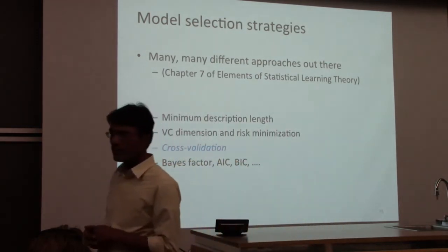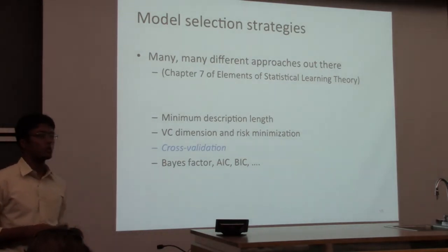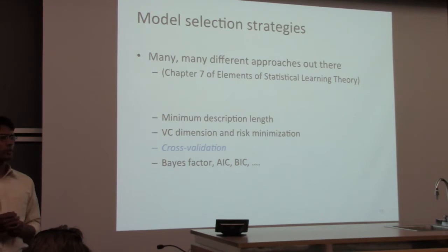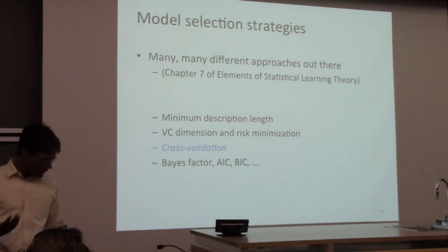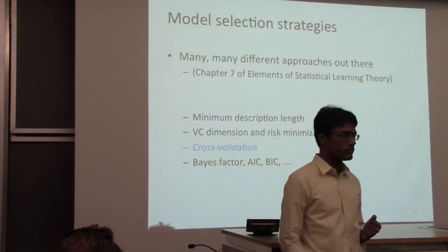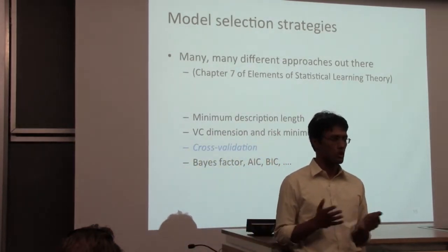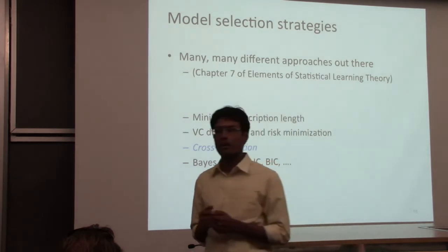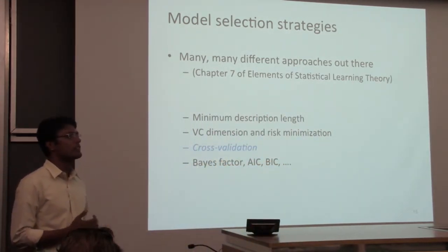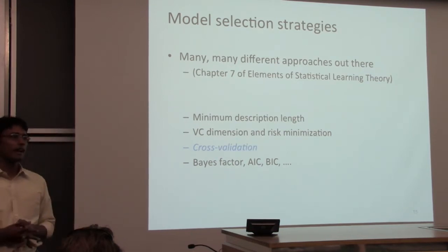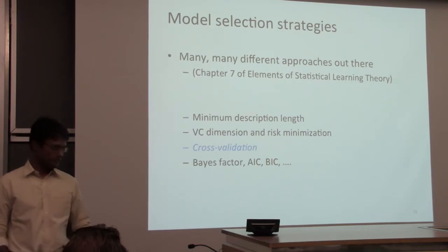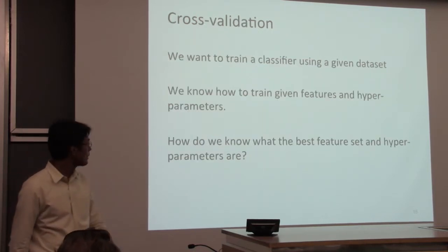There are other criteria like AIC, BIC. Those of you who are taking the data mining class might see this if it shows up. But one thing that is almost mandatory, something that you absolutely should know and have code for, is cross-validation, because cross-validation is such an easy idea, and doing cross-validation helps you not cheat. And what do I mean by cheating?